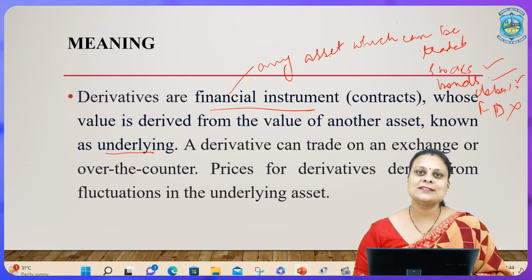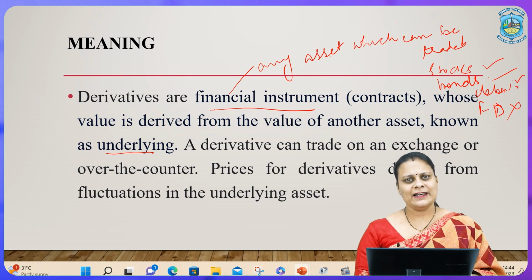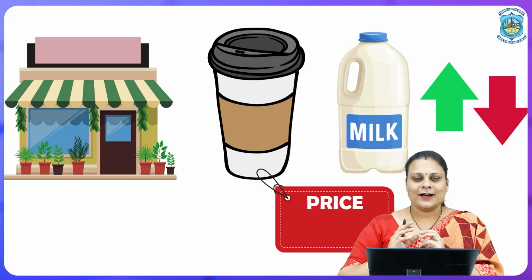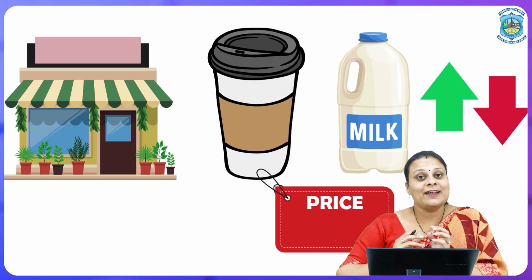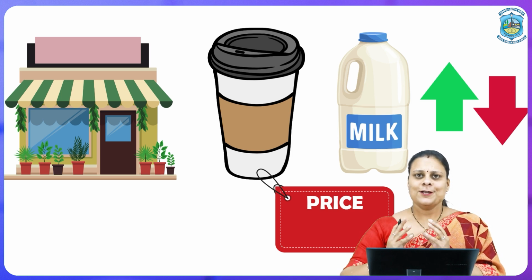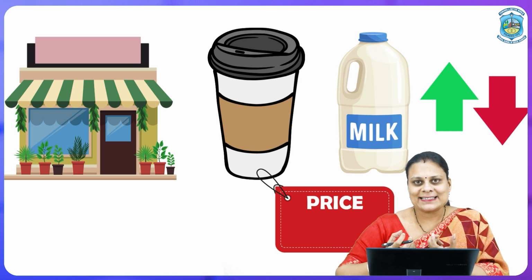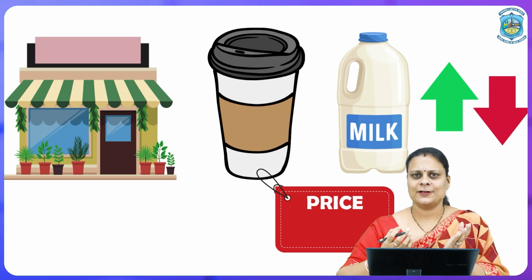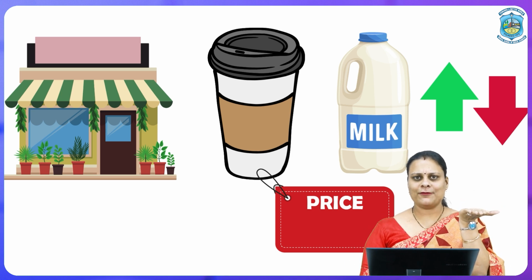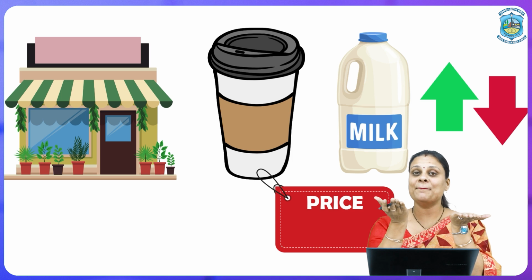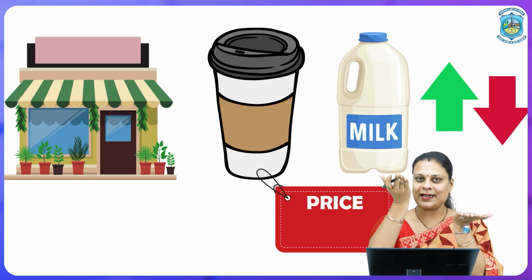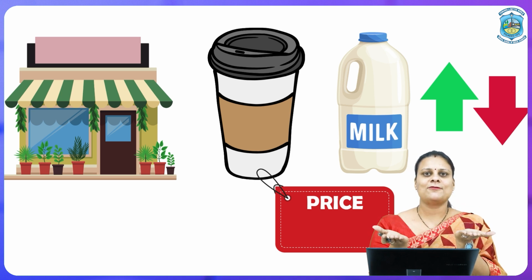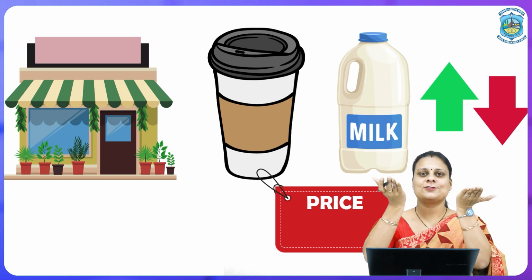Now, the value is derived from the underlying asset. Let me tell you this with the help of an example. For example, if I am having a shop wherein I am selling cold coffees, right. So, the price of cold coffee that I will set will depend on one major ingredient, that is milk. So, can I say that the price of my cold coffee will entirely depend on the price of my milk? So, can I say this is underlying? If the price of my milk falls down, the cost of my coffee may also fall down. If it rises, this will also rise.